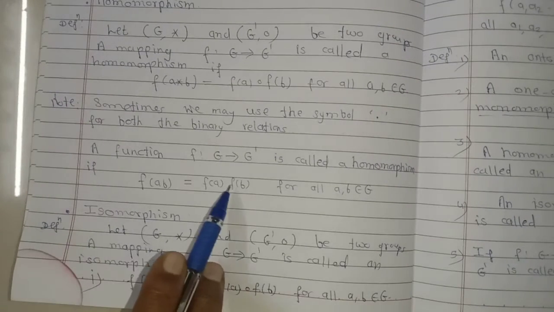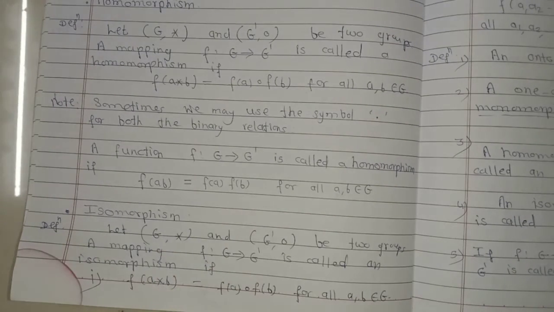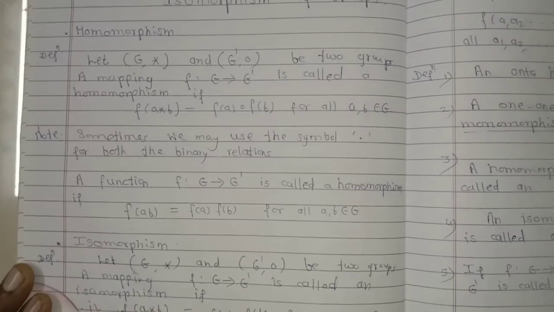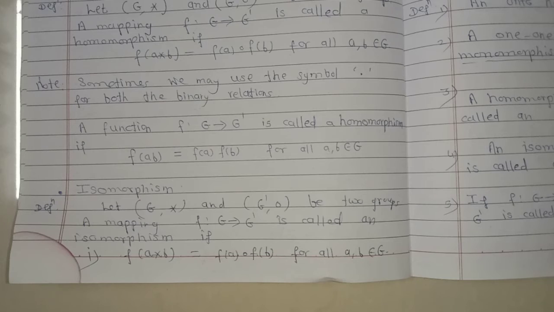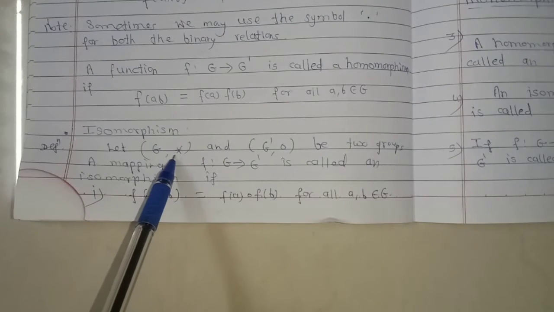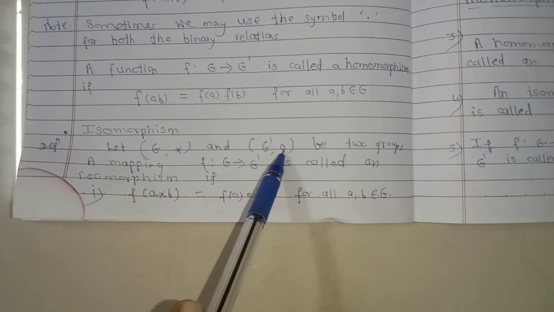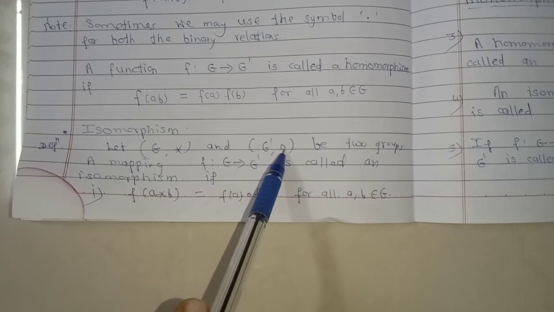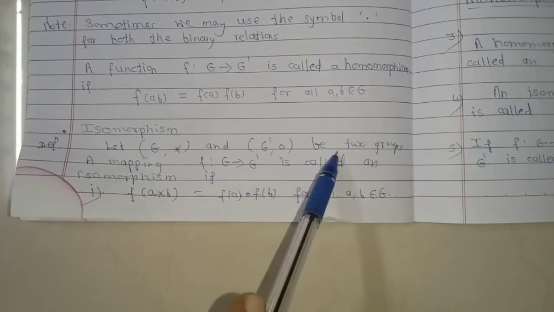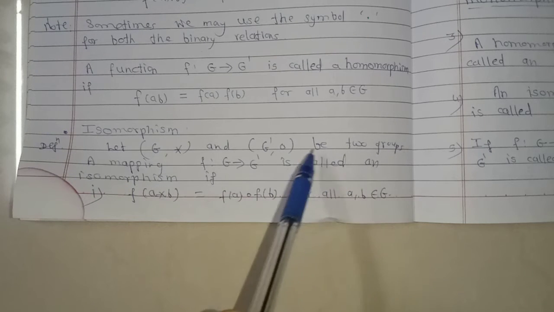That is, dot composition is considered here. Now we consider the definition of isomorphism. Let (G, *) and (G', ∘) be two groups.